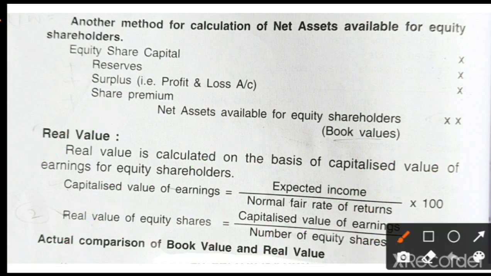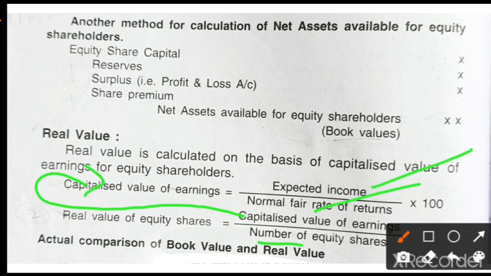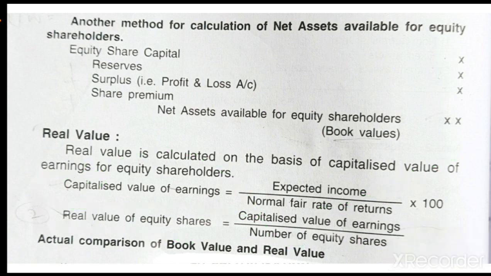Is it clear? The number of equity shares is given in the problem, but there is no capitalized value of earnings. So the capitalized value of earnings will be calculated: expected income divided by normal rate of return into 100. After getting the capitalized value of earnings, we simplify it into the formula and get the real value. After getting real value and book value, we do the comparison. After comparison, we go to the decision: under, over or fair valuation. Is it clear, dear students? So please keep these two formulas in your mind.